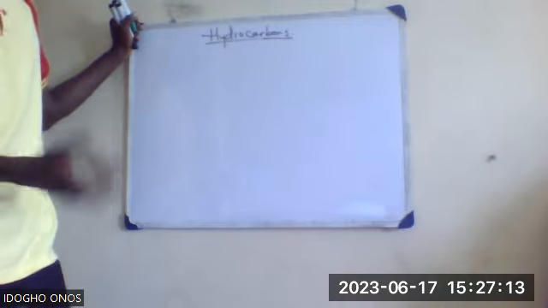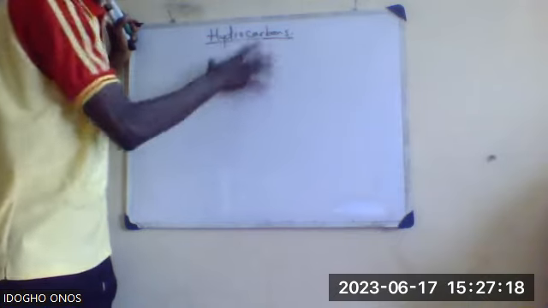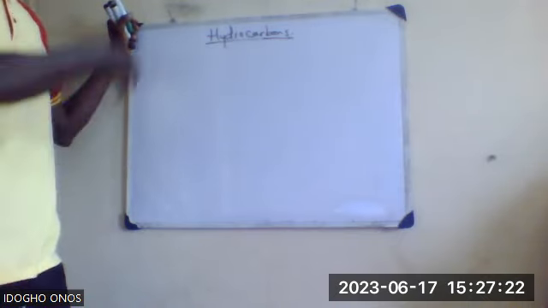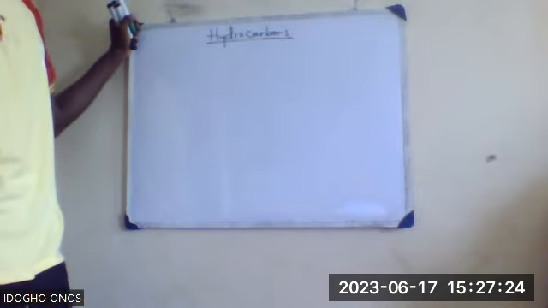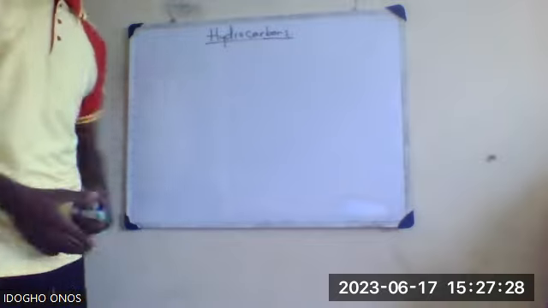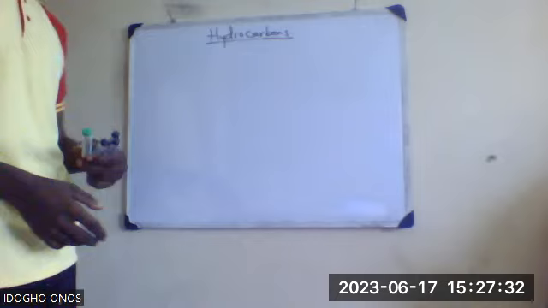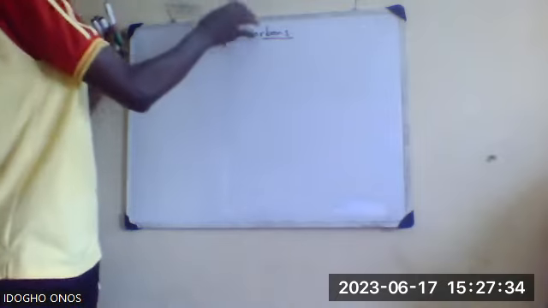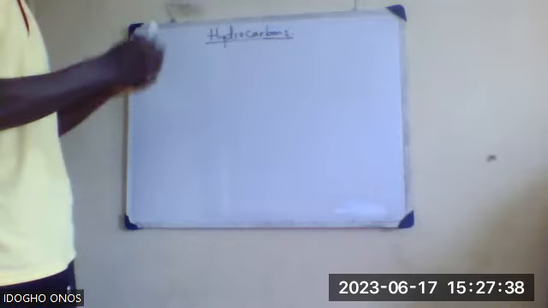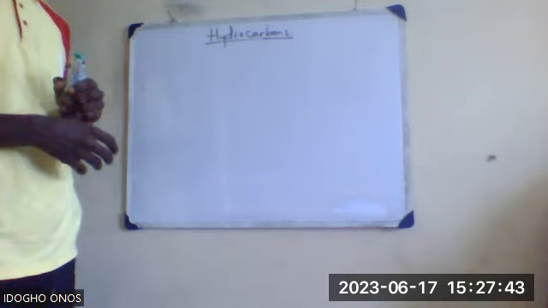They said organic chemistry is a broad subject, a course on its own at higher level, so I should be specific. So when you write organic chemistry on the board for the students, let them know that hydrocarbons is just a fraction of organic chemistry.